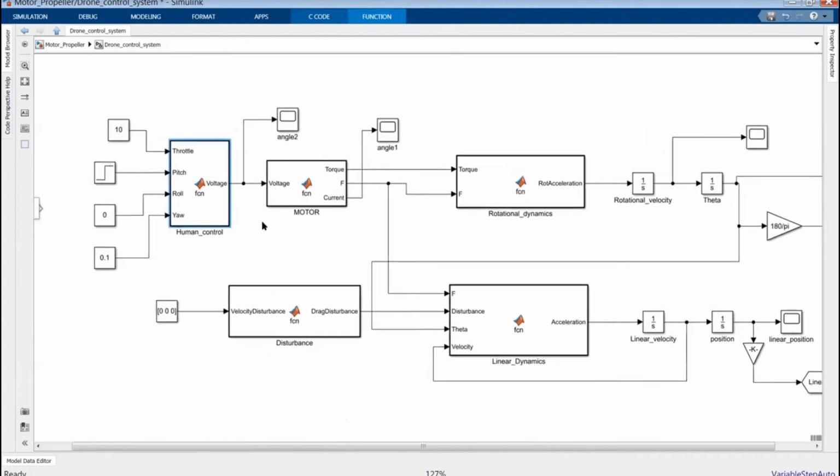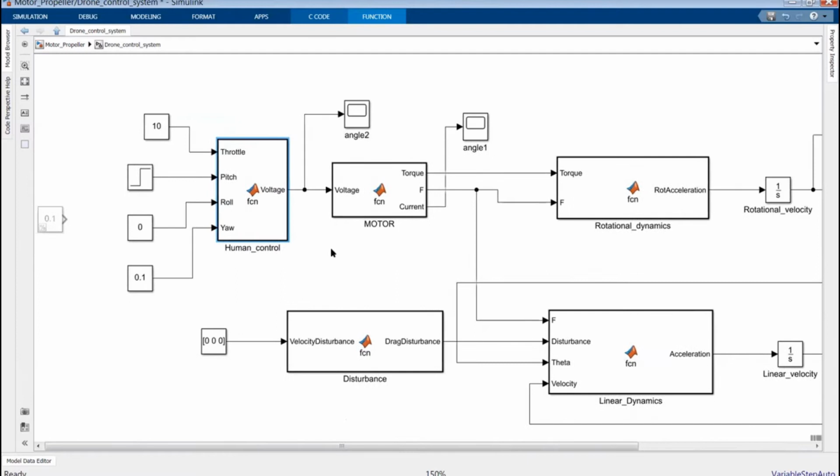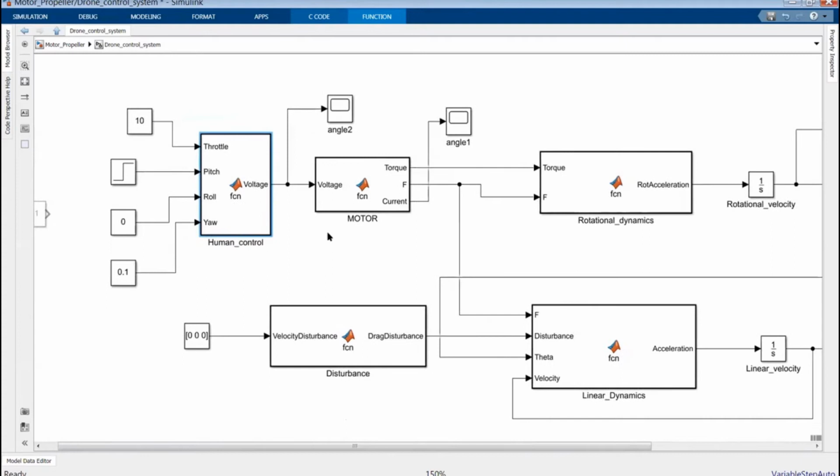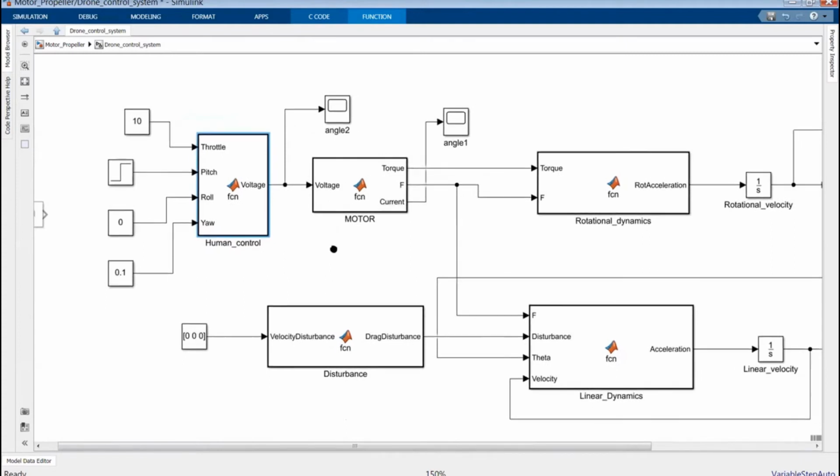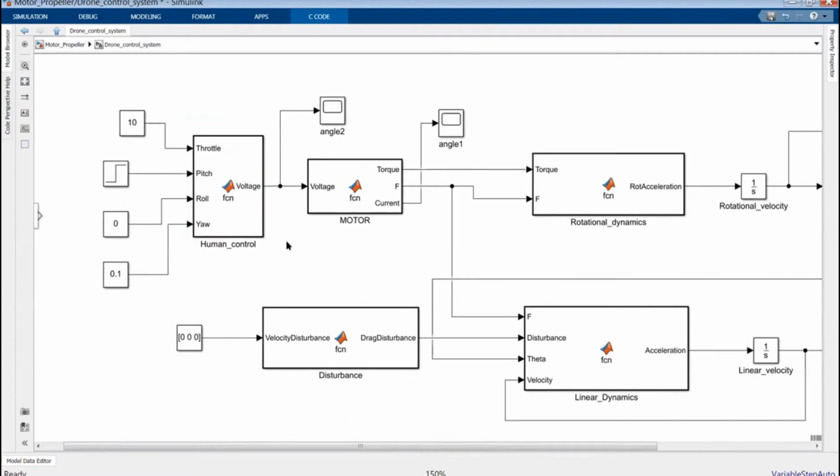One thing is not included, that is your pre-controller circuit. We'll be developing a pre-controller circuit. Any human control that is provided will not be sent directly to the motor. There will be a controller, and that controller will check the initial states. Initial state means, when the human control is given to the motor, what is the current state of the motor?